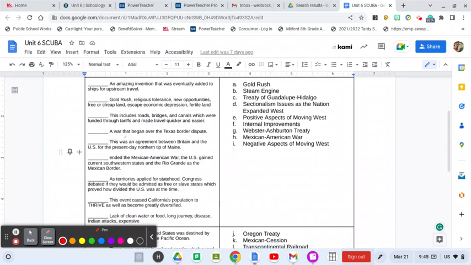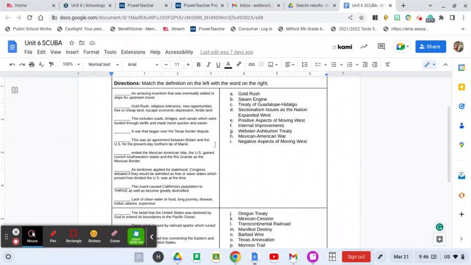This ended the Mexican-American War. The U.S. gained current southern states and the Rio Grande as the Mexican border. Does that sound like the Gold Rush, the steam engine, Treaty of Guadalupe Hidalgo? Are these sectional issues as the nation moved west? Positive aspects moving west, internal improvements, Webster-Ashburton Treaty, Mexican-American War, negative aspects. I'm going to shrink this a little bit here. Go to a hundo so I can get it all on the screen. All right, we are right here.